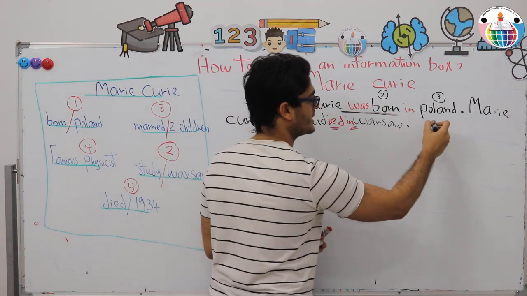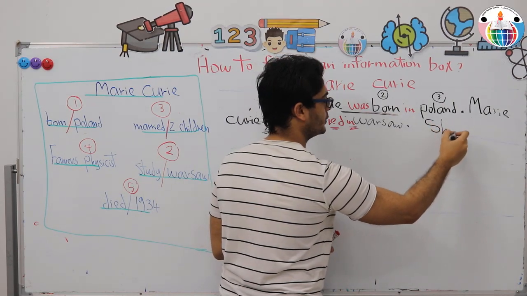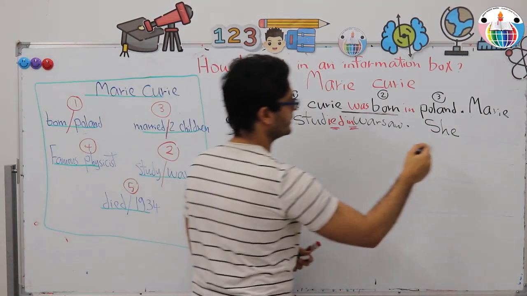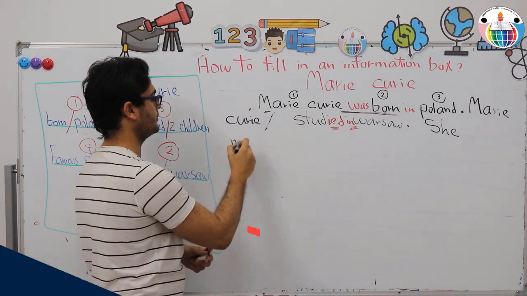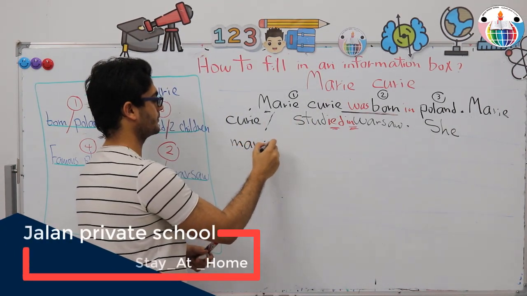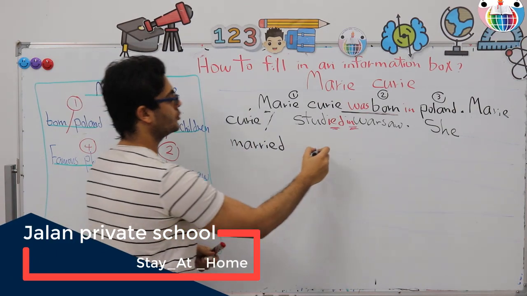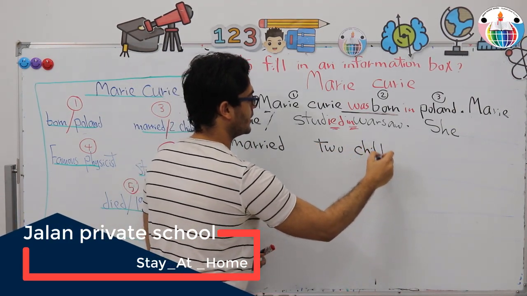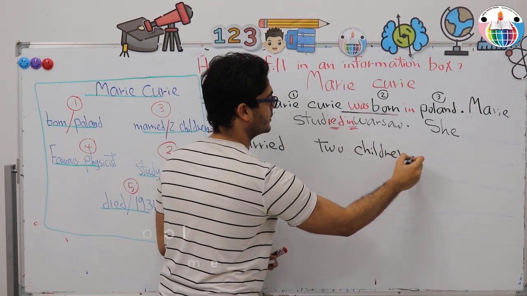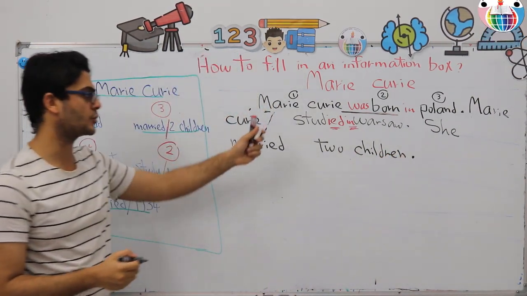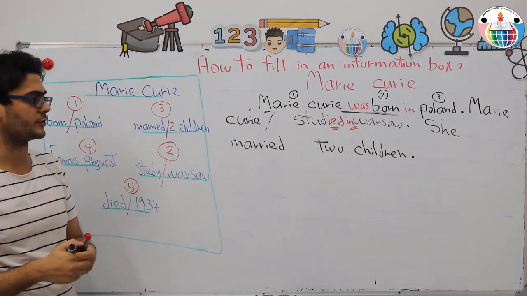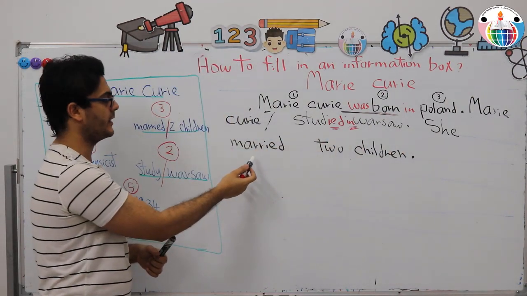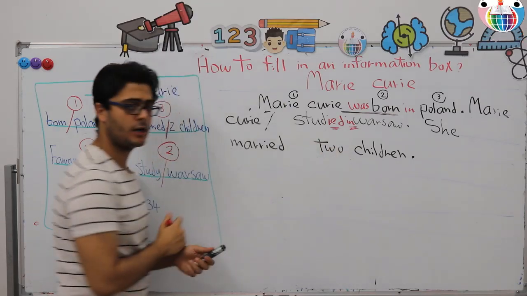Again, the subject is she or Marie Curie. She married. This is the verb. Let's write it down here. Married two children. Don't forget the punctuation marks, the full stop, and starting with a capital letter. Here is the subject, and here is the verb, and here is the object.